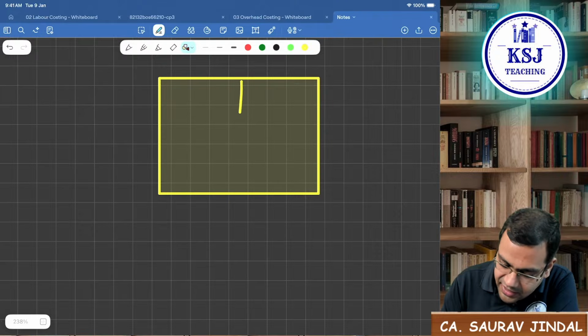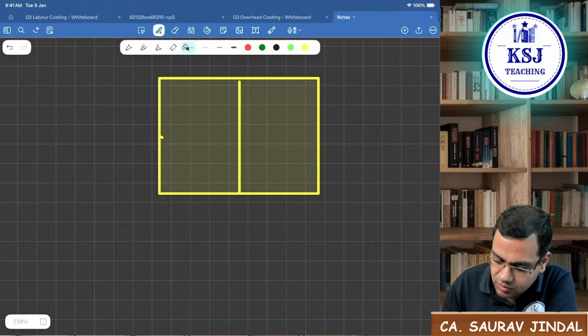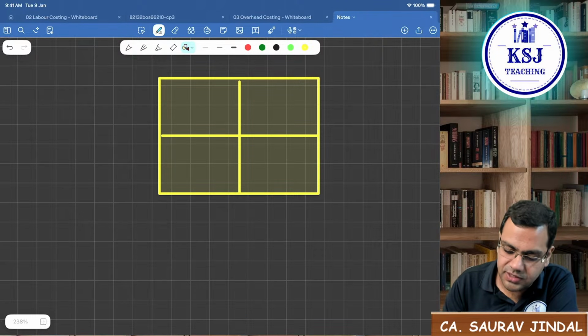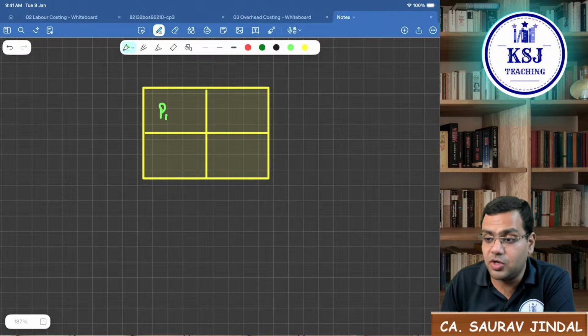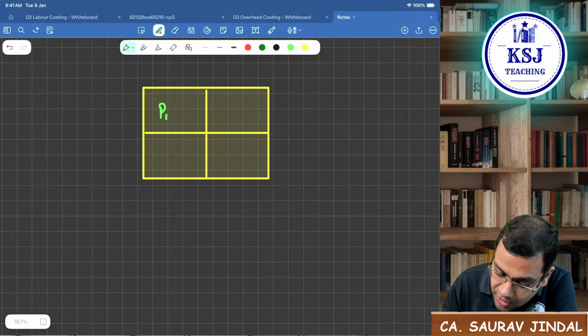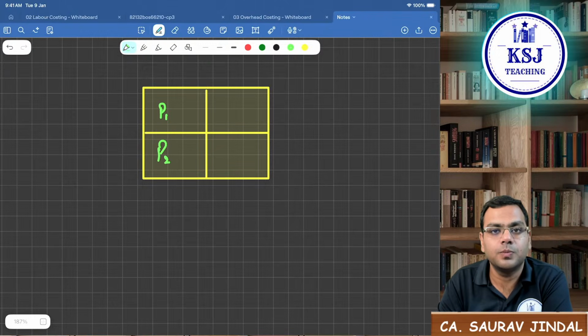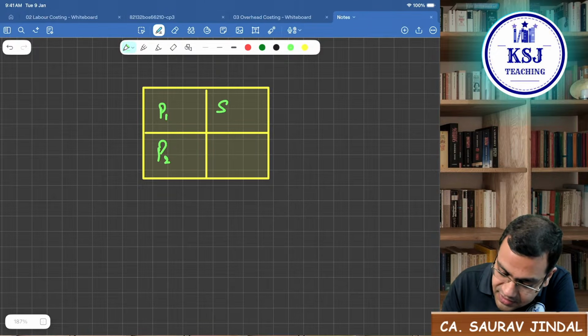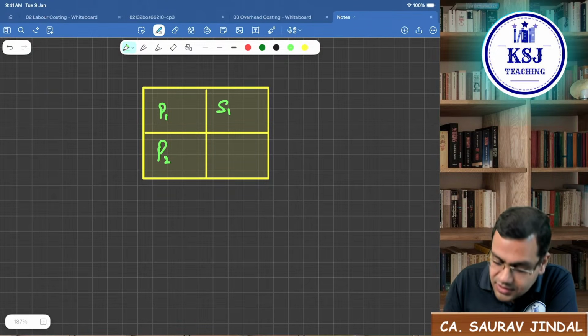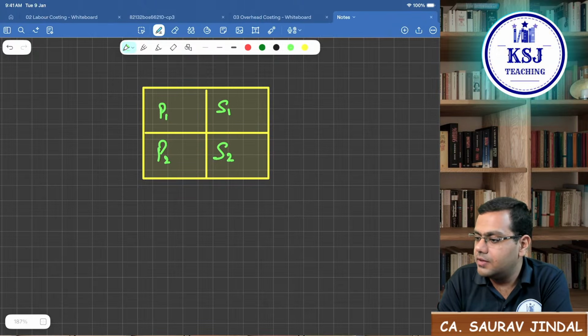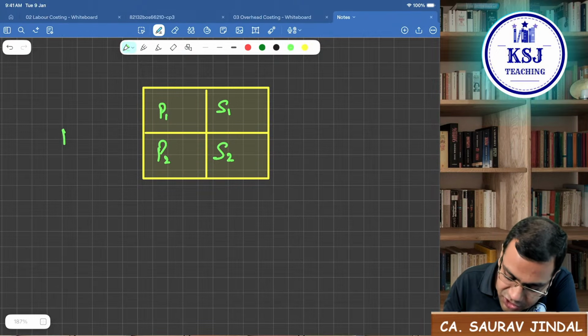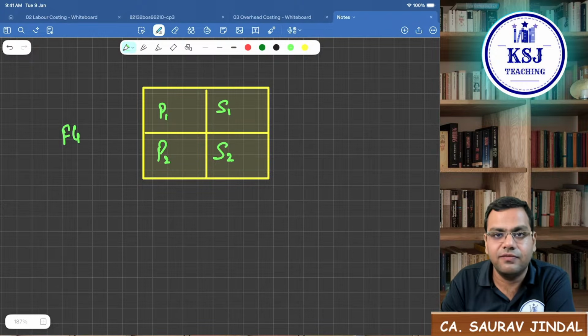I'll divide it into four parts. I call this production department P1, this is your production department P2, this is your service department S1, and this is your service department S2. This is your finished product on this side, the finished good.